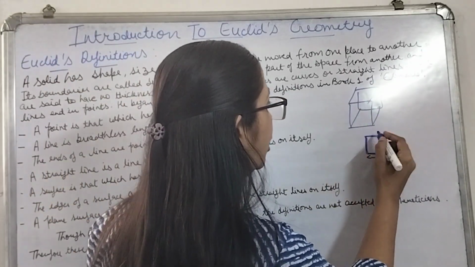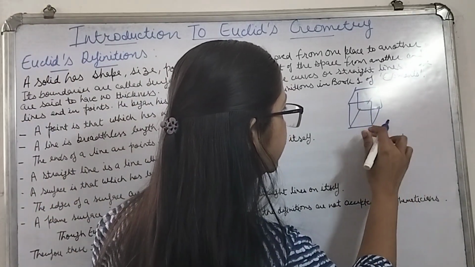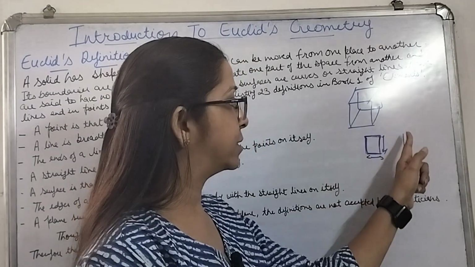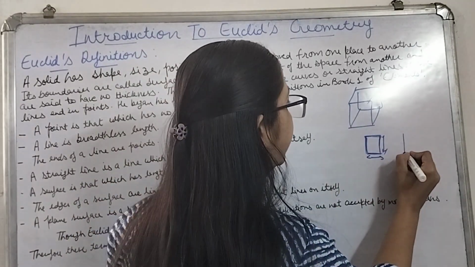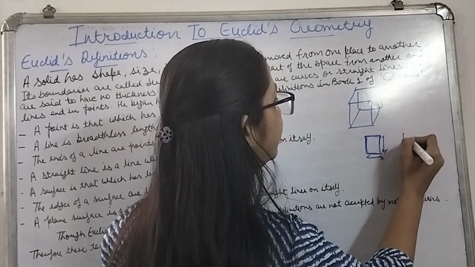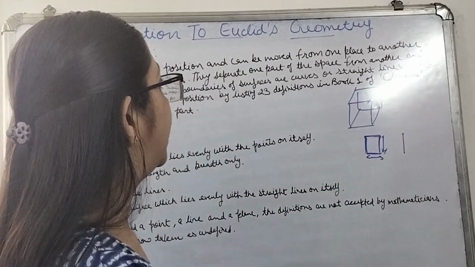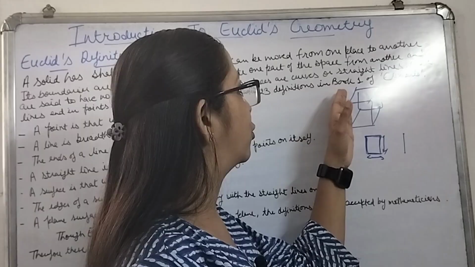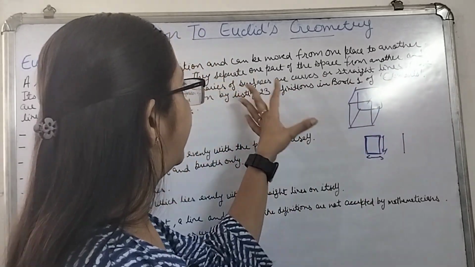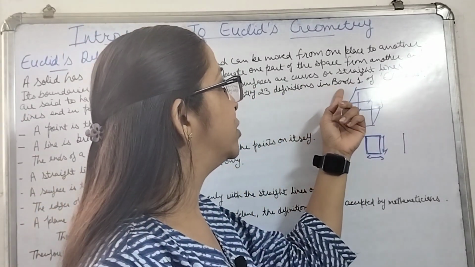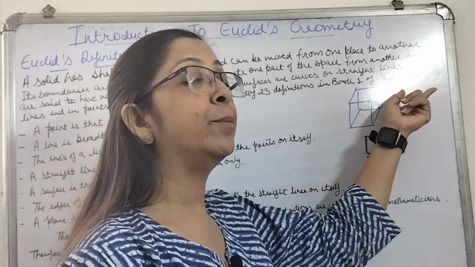And from here, these are your lines, the boundaries of this surface is the line, and the line is ending at your points. The ending points of these lines are your points. So he began his exposition by listing 23 definitions in book 1 of Elements. So he has defined 23 definitions in the first chapter. That means your book 1 of your Elements.